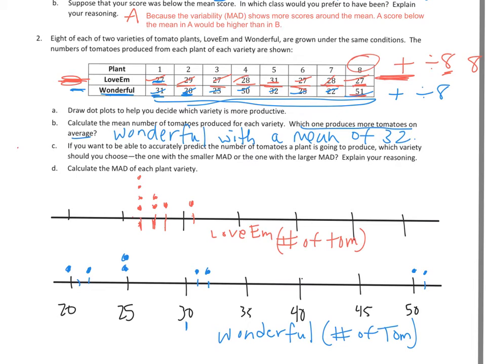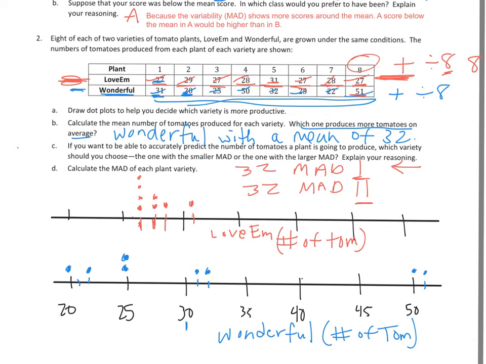is going to be easier to predict because it's telling you how far away from the mean the average piece of data is. So if we have a mean absolute deviation of 1, and we have a mean absolute deviation of 11, this top one I can predict is going to be within 1 either way. So 1 less or 1 over, I would predict from the mean. So if both of them had a mean of 32, I could say 31, 32, or 33, because that's kind of showing the average distance away from the mean.